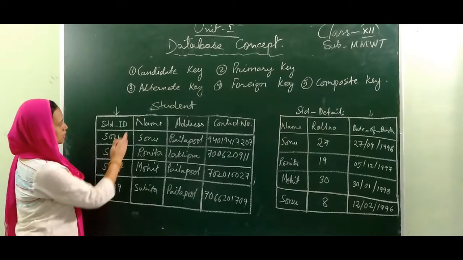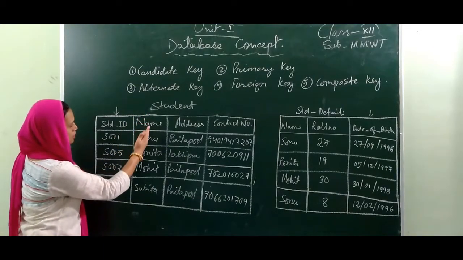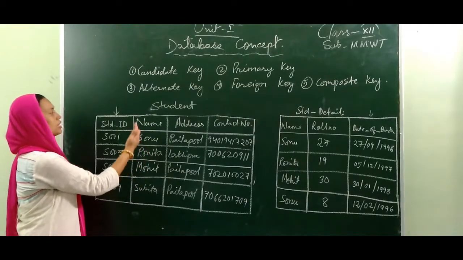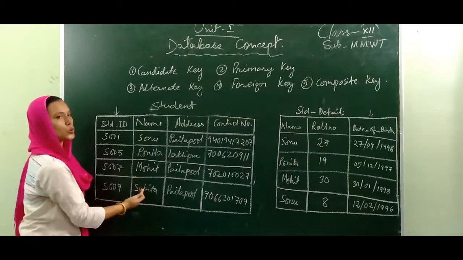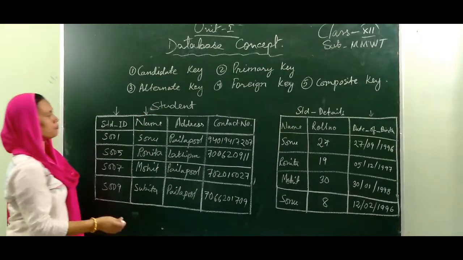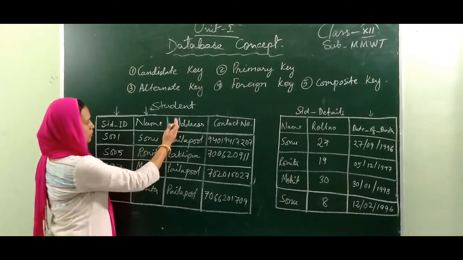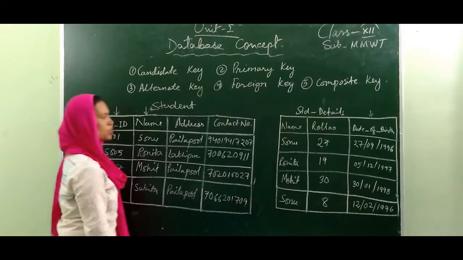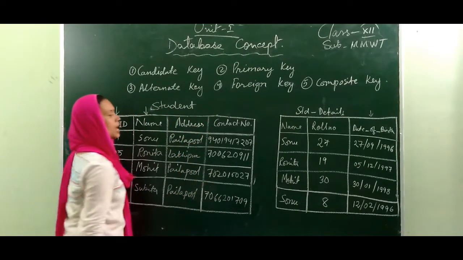Now next, here also you can see that in the name field, none of the names is the same. That is, even the name is unique here. So we can say this is also a primary key. Next, when you see the contact number here, even in the contact number the fields are uniquely identified.